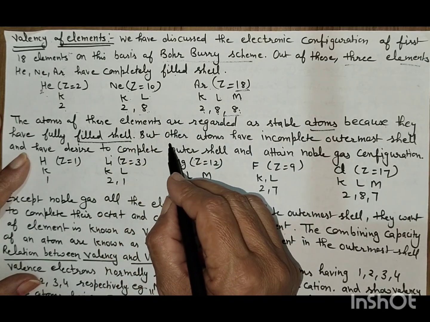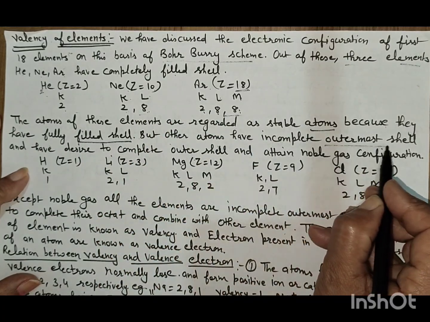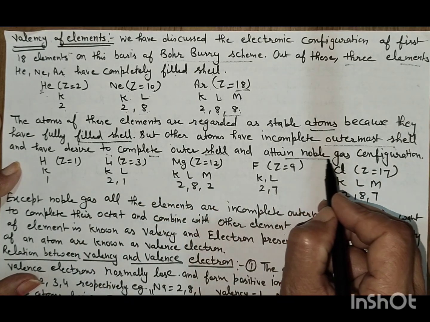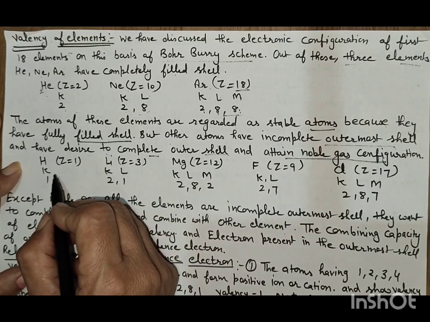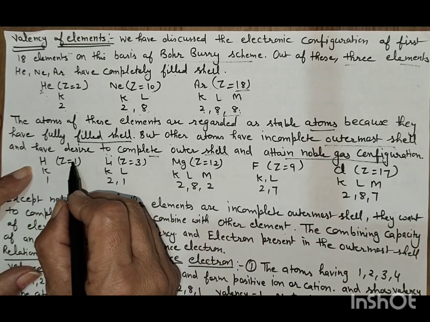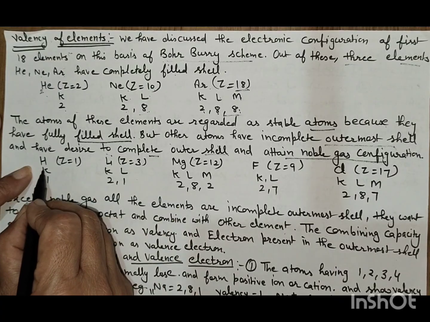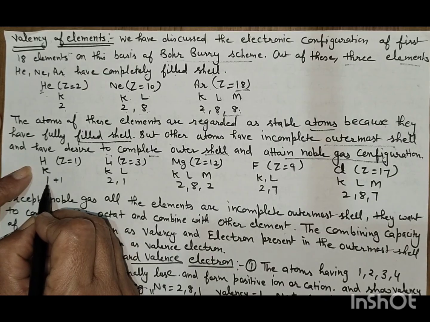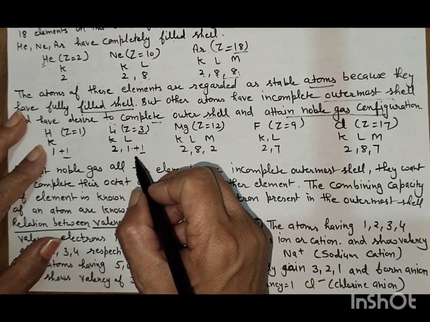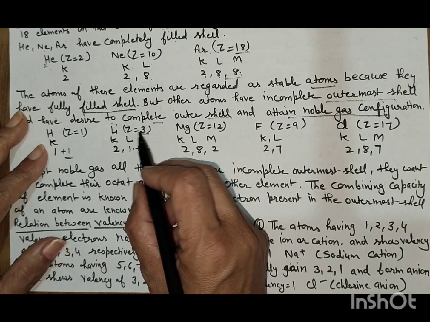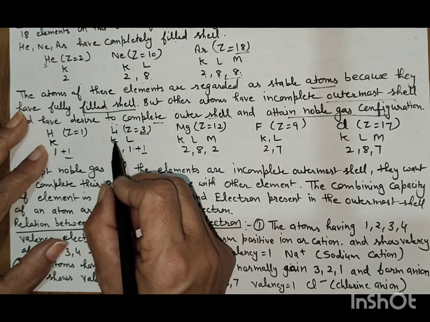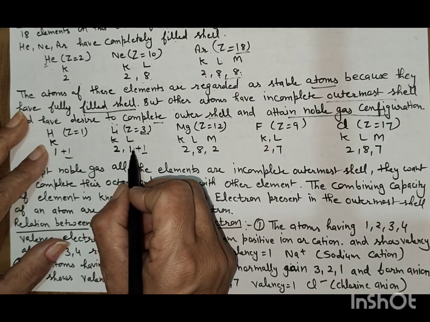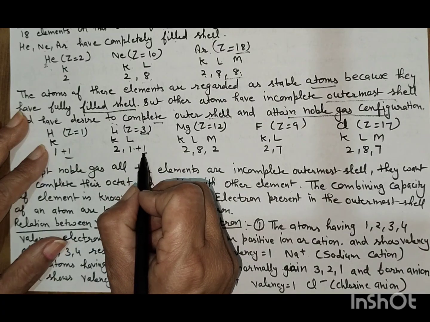These shells are fully filled, but other atoms have an incomplete outermost shell and desire to complete the outer shell and attain noble gas configuration. If we take the example of hydrogen, its atomic number is 1, so in the first shell there is only 1 electron; it can gain 1 electron or lose 1 electron. Lithium has atomic number 3, and the K shell consists of 2 electrons and the L shell consists of 1 electron, and it can lose the 1 electron.